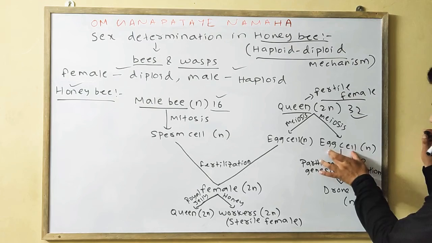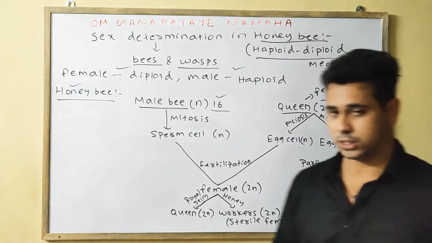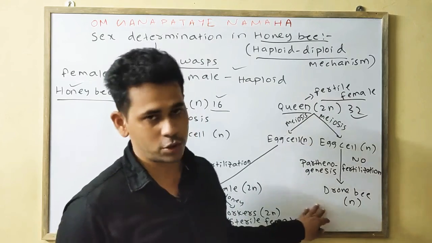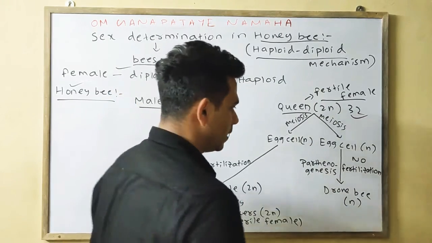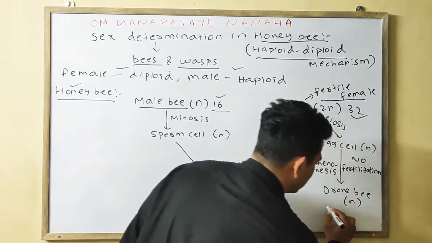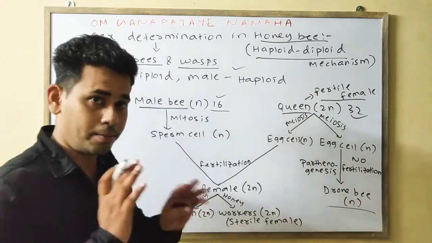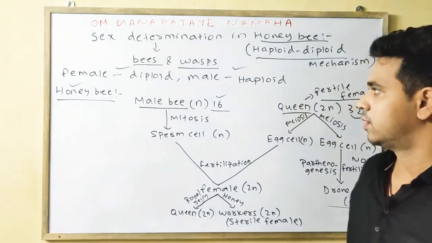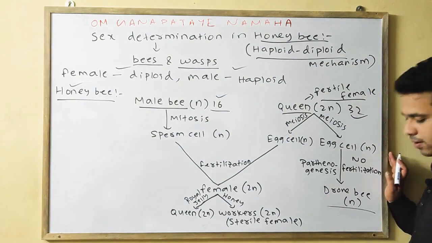but these are sterile females, meaning they cannot reproduce. But the egg cell which is not fertilized, where offspring are produced without fertilization, is known as parthenogenesis. By the help of parthenogenesis, the drone bee, or the male honeybee, is produced having n number of chromosomes. So this type of mechanism is seen in the honeybee.